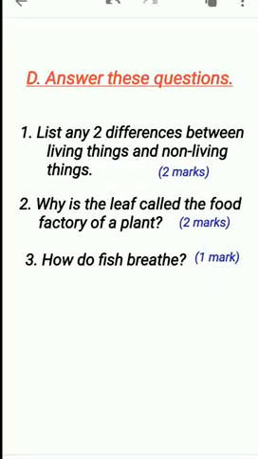We already learned 6 differences. Here only 2 differences between living things and non-living things. Second question, why is leaf called the food factory of a plant? Third question is, how do fish breathe?